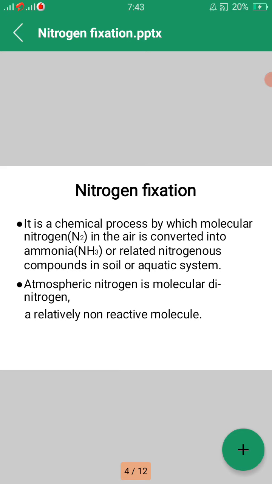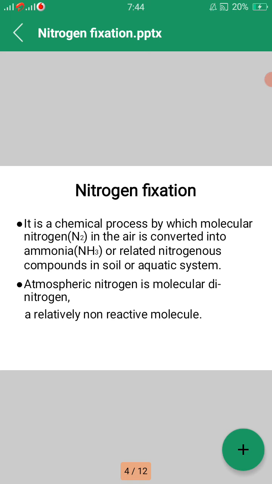Nitrogen fixation. So what is nitrogen fixation? Nitrogen fixation is a chemical process by which molecular nitrogen in the air is converted into ammonia or related nitrogenous compounds in soil or aquatic system. Atmospheric nitrogen is molecular dinitrogen, a relatively non-reactive molecule that is metabolically useless to all but a few microorganisms.